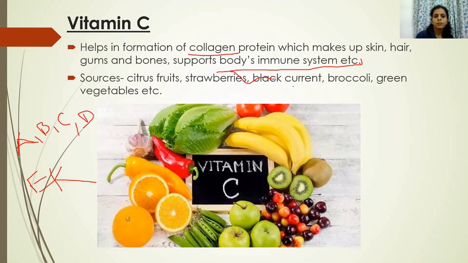Very good sources of vitamin C are citrus fruits, then strawberries, blackcurrant, broccoli, green vegetables, etc. These vitamins and minerals you will mostly get only from fruits and vegetables.